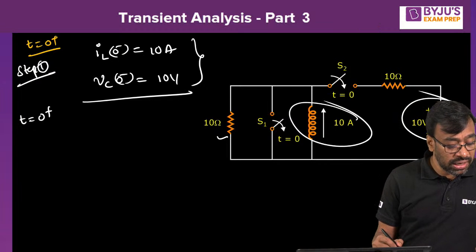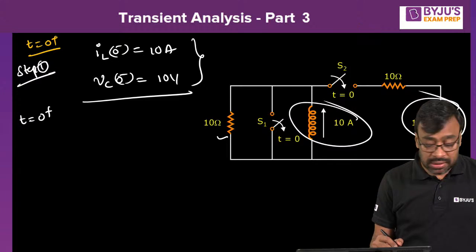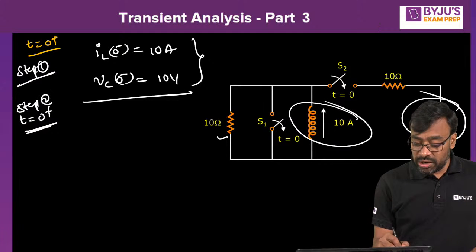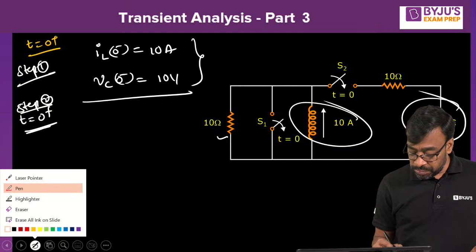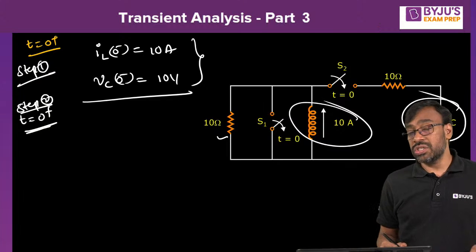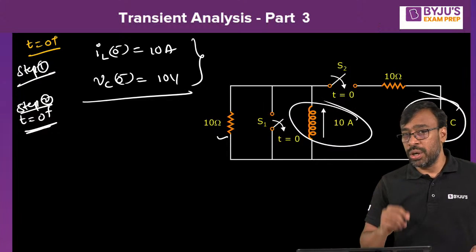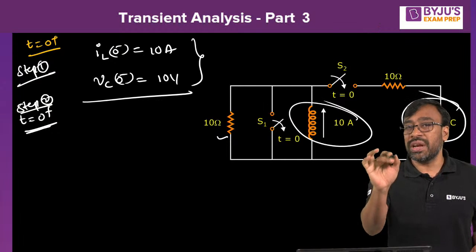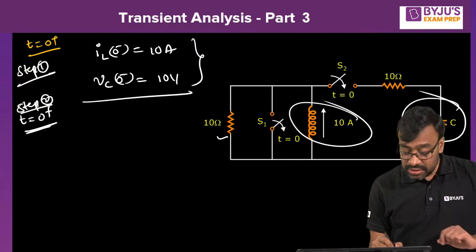Yes, very good. Look at this 10 volts. Okay, very good. t equal to 0 plus, step 2. Can you construct t equal to 0 plus? Tell me, t equal to 0 plus, how does it look? This is very important, I told you that. In the entire transient analysis, construction of the t equal to 0 plus equivalent circuit is very important. So tell me now, what is that?